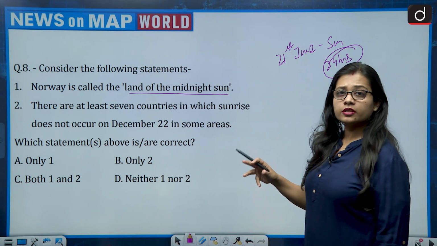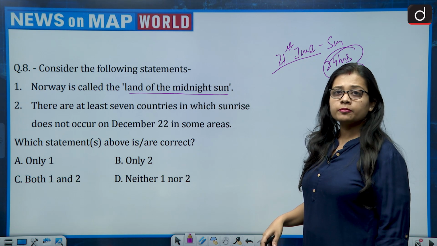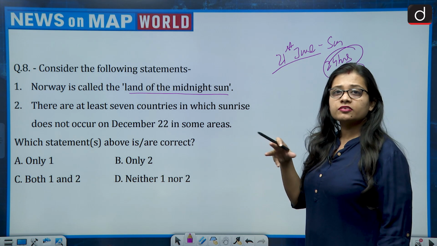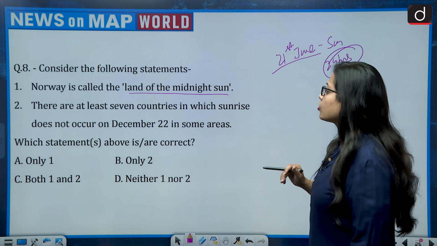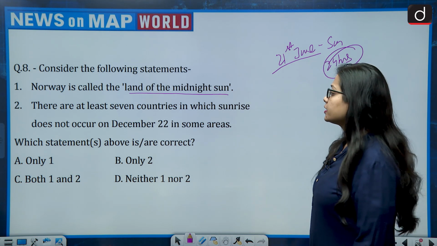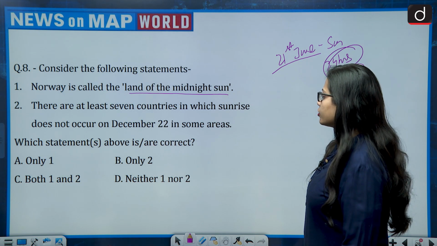At this point of time, the sun is visible for the complete day in Norway, and this is the reason that even in the night the sun is visible, and that is why it is called the land of the midnight sun.